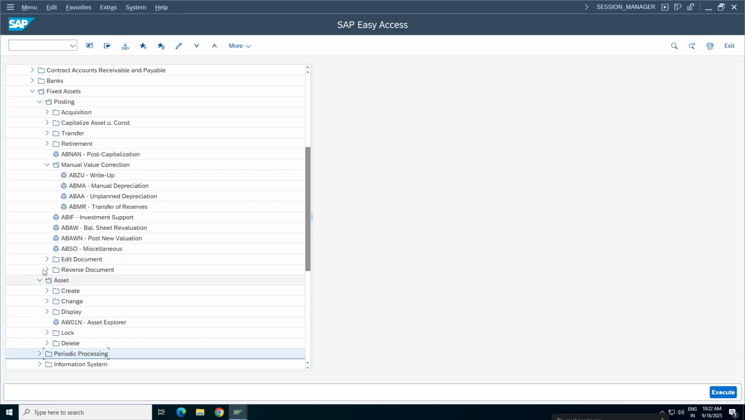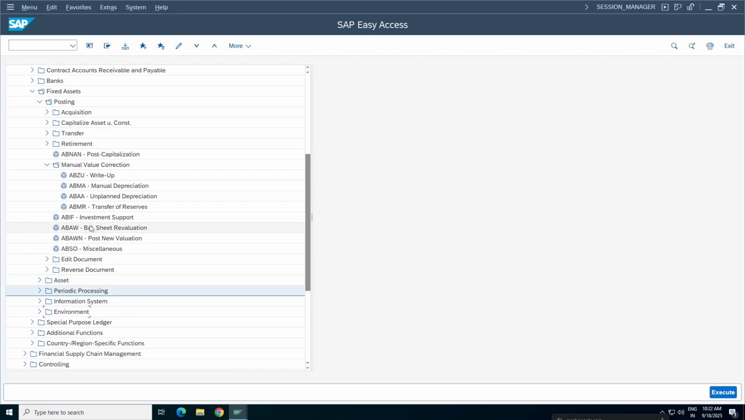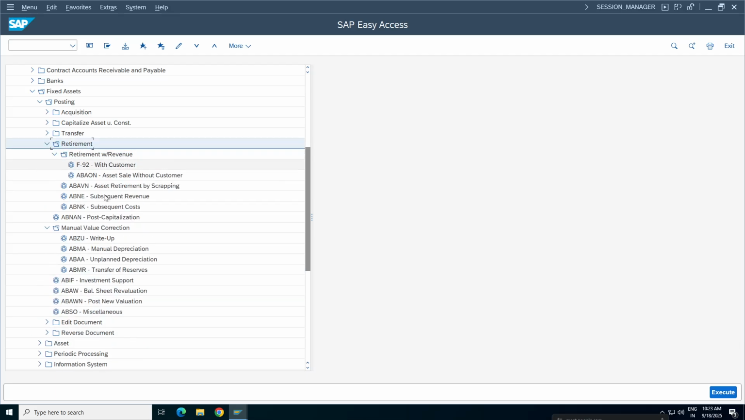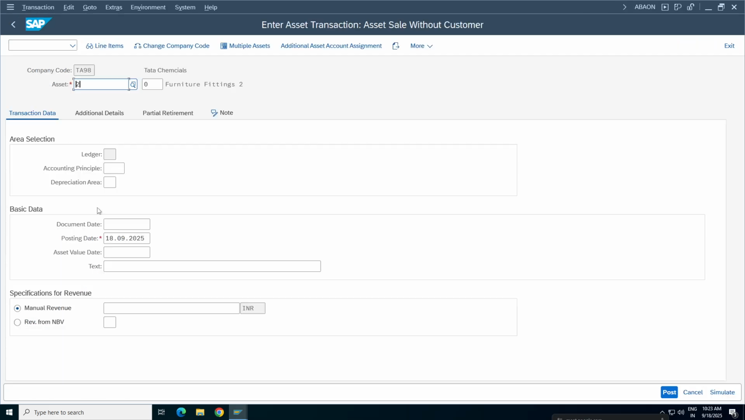Where is that option? Retirement option. Where is retirement? Here we have. So open this one, open this one. See, asset sale without customer. Open this. So here also the same thing, enter the asset and your sub asset number. Accounting principle not required, don't enter anything. So usually it will be applicable for all.